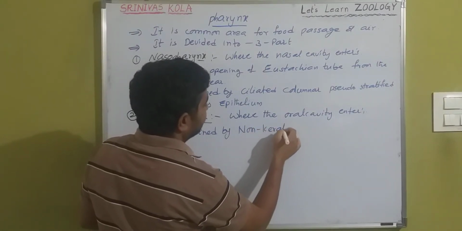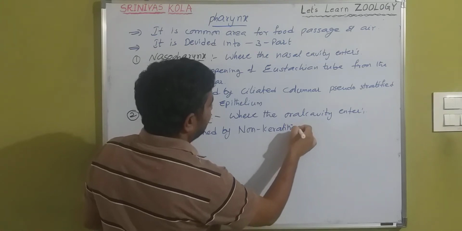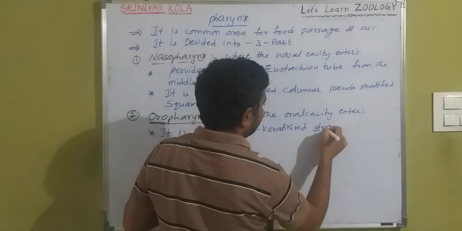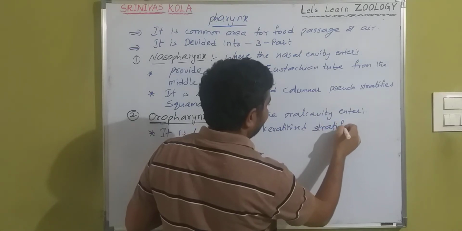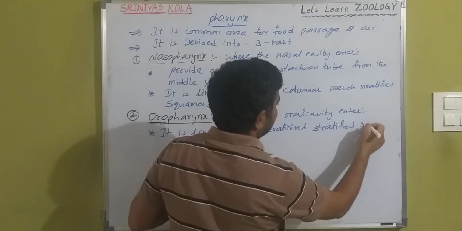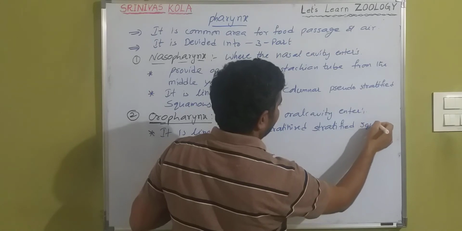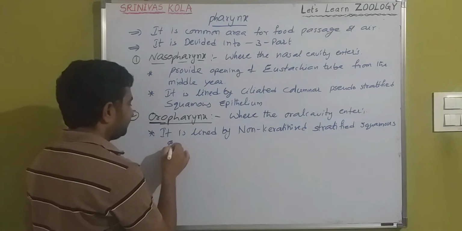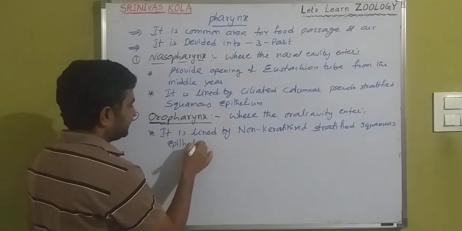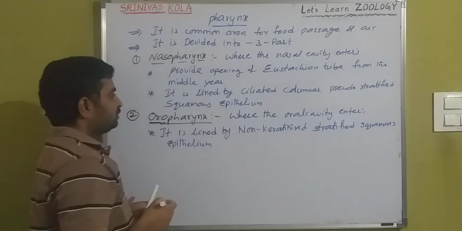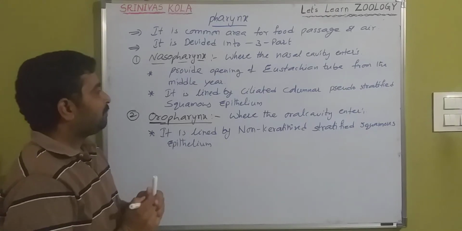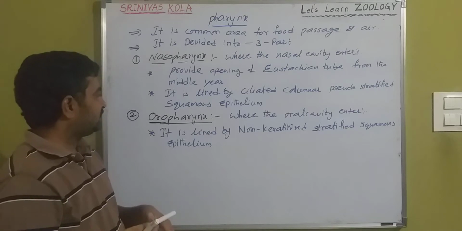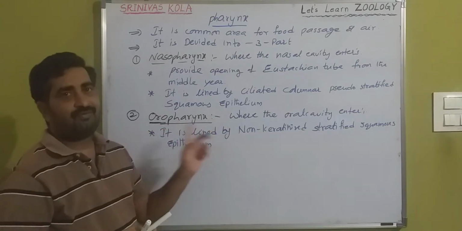It is near the buccal cavity. Where the oral cavity enters into the pharynx, that location is called the oropharynx.